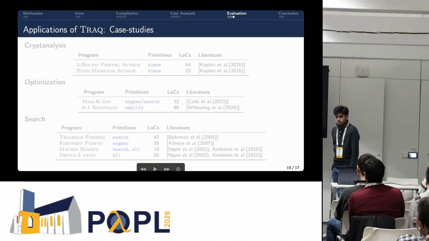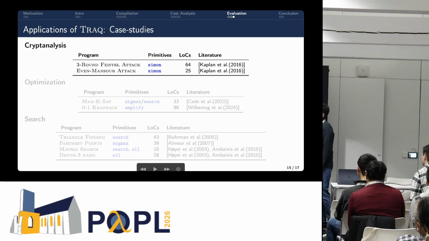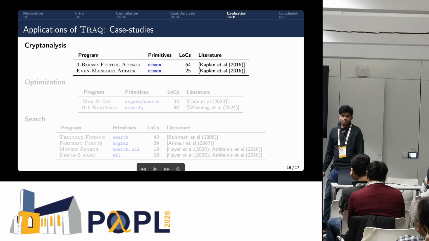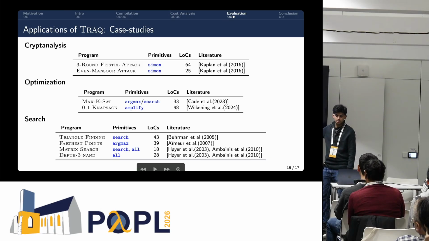Some of the case studies we do to show the applications of Traq are related to cryptanalysis. The most interesting ones are the 3-round Feistel attack and Even-Mansour. So these are the cryptanalysis case studies we do, and they are taken from the literature. Then we have optimization as well. We have max-cut-SAT and we have 0-1 knapsack.